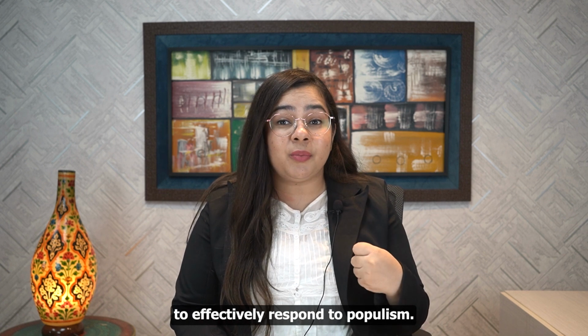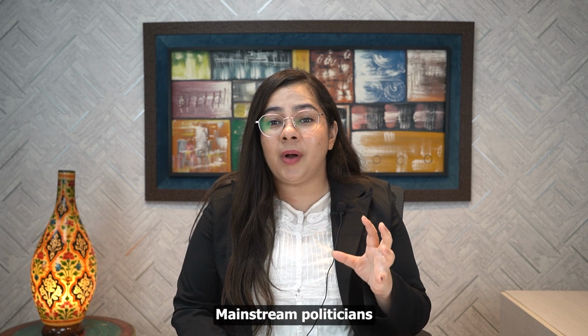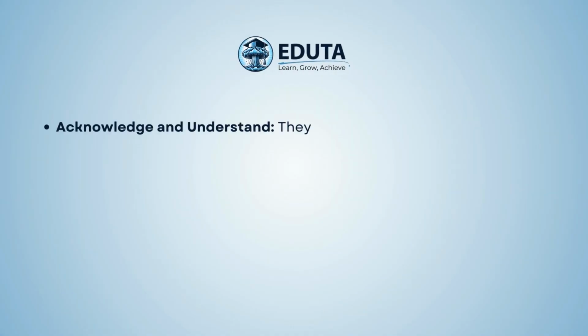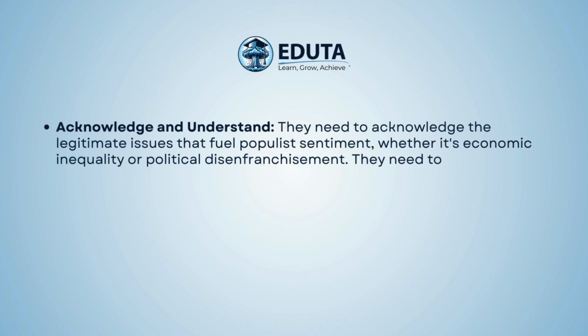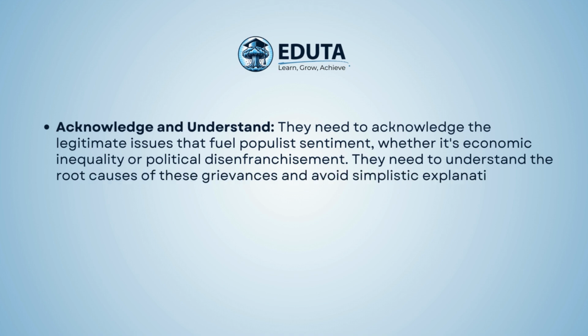To effectively respond to populism, mainstream politicians need to do two things: acknowledge and understand. They need to acknowledge the legitimate issues that fuel populist sentiment, whether it's economic inequality or political disenfranchisement. They need to understand the root causes of these grievances and avoid simplistic explanations.